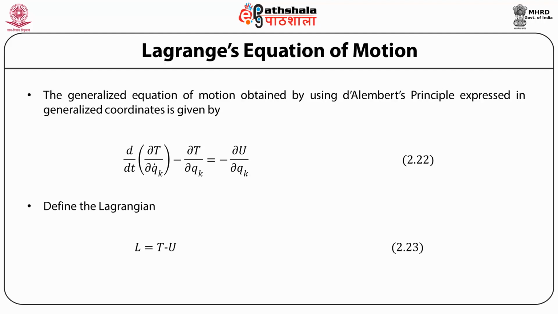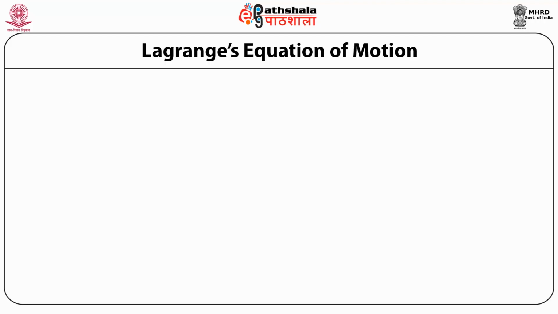Now, we define a function called the Lagrangian, which is defined as the difference between the kinetic energy and the potential energy. Remember that for holonomic systems, we have the constraints which are independent of the generalized velocity. So for the holonomic constraints, U does not depend on the generalized velocity.